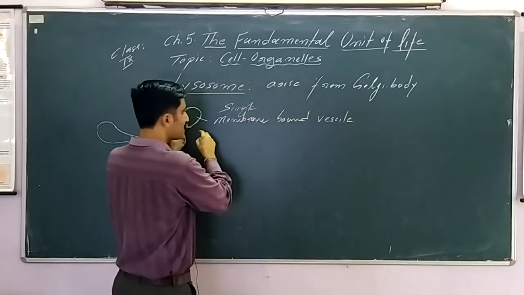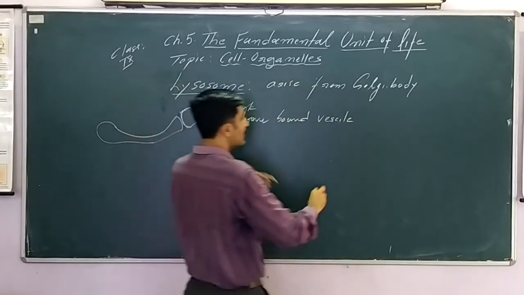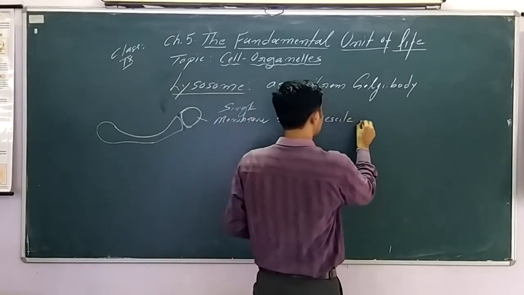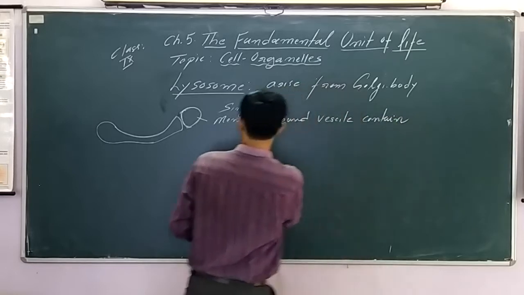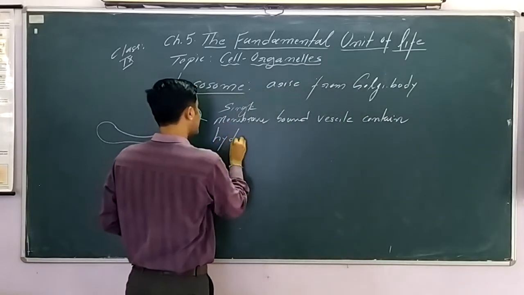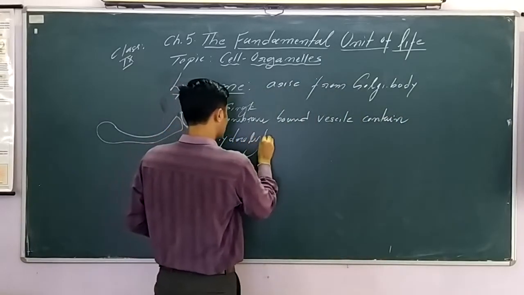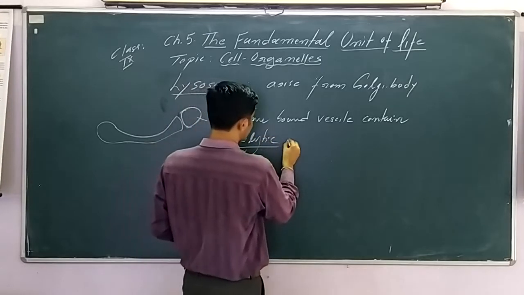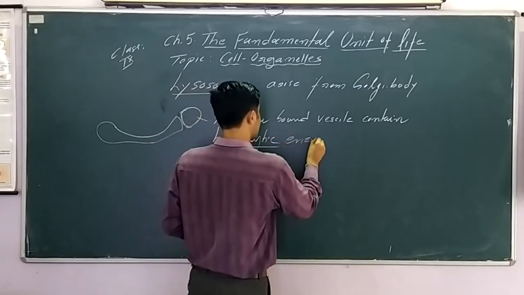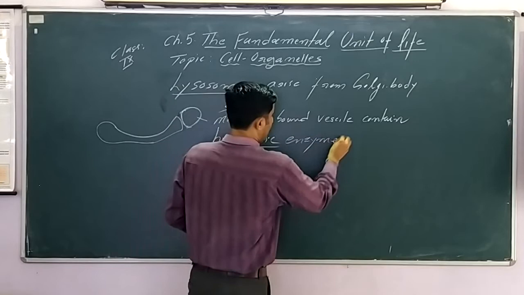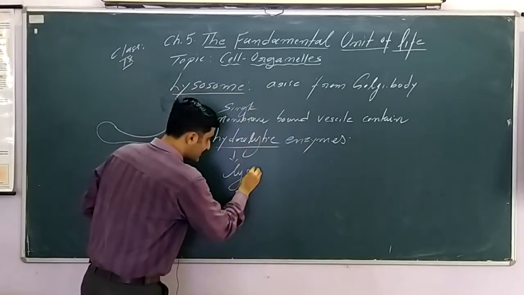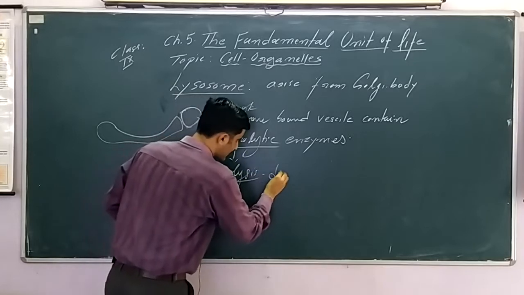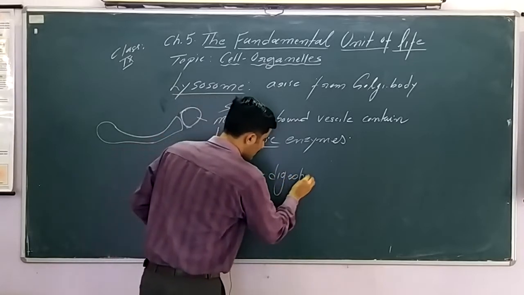What is special about this vesicle is that this single membrane bound vesicle contains hydrolytic enzymes. So what is hydrolytic? The word lytic comes from lysis. Lysis means digestion or breakdown.